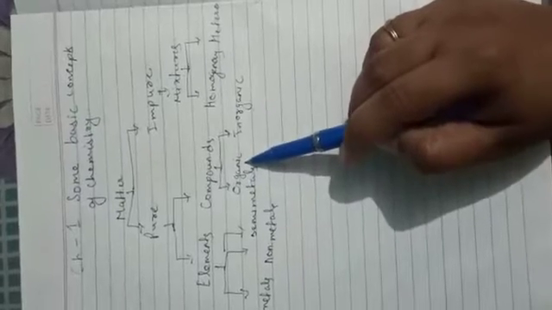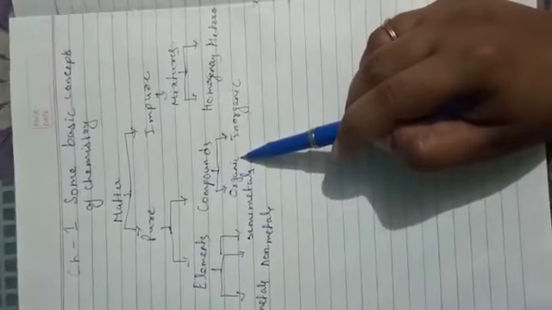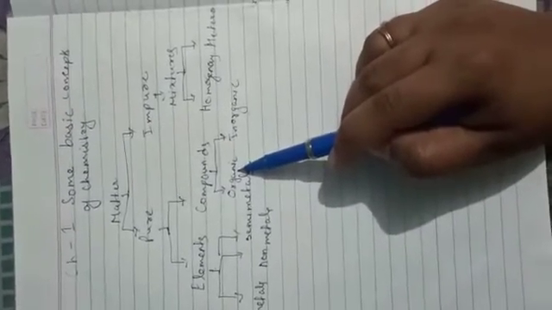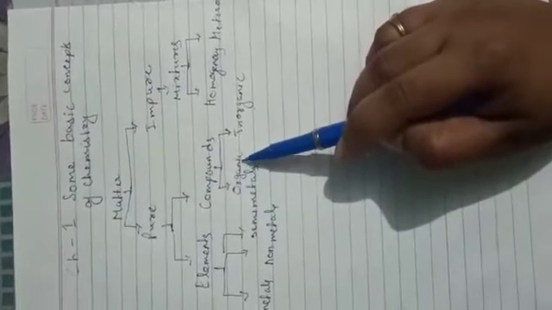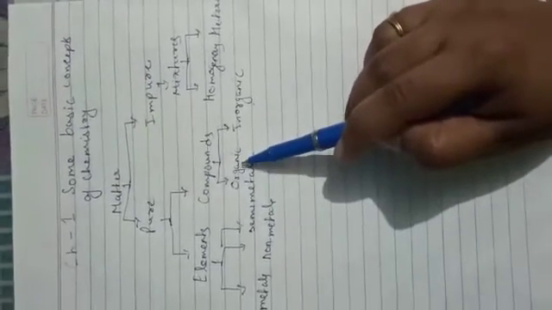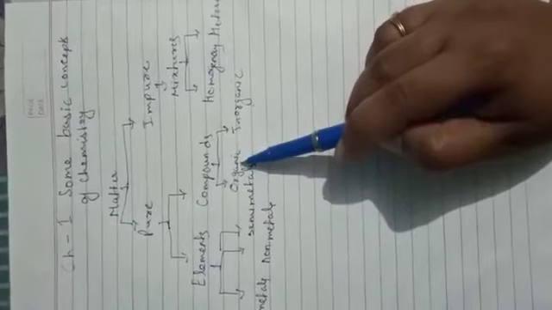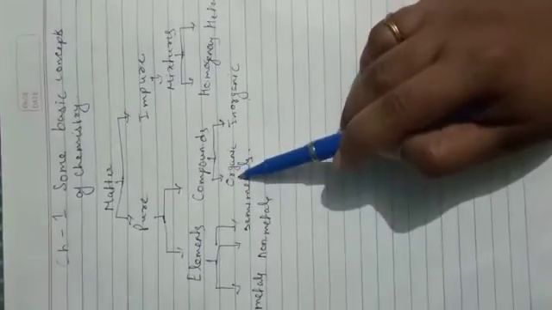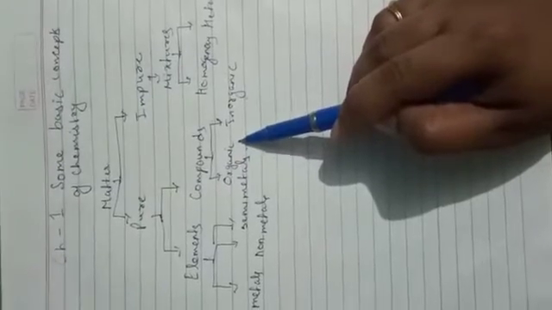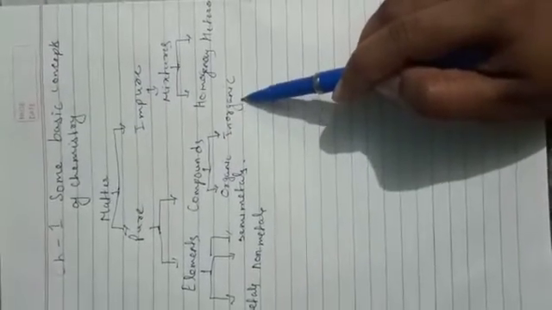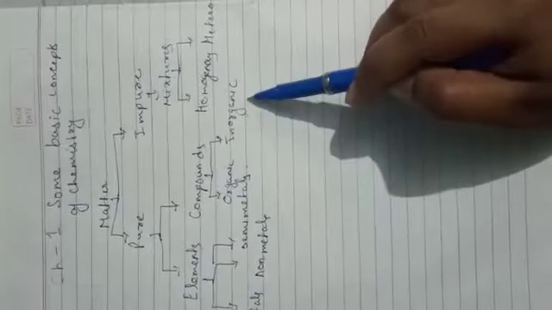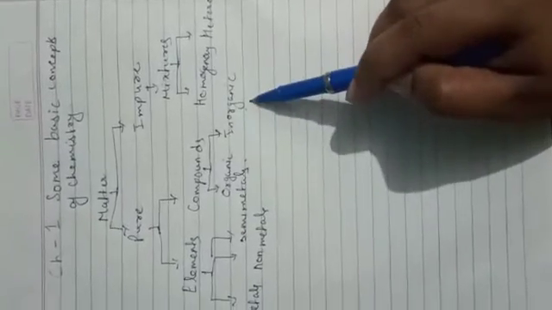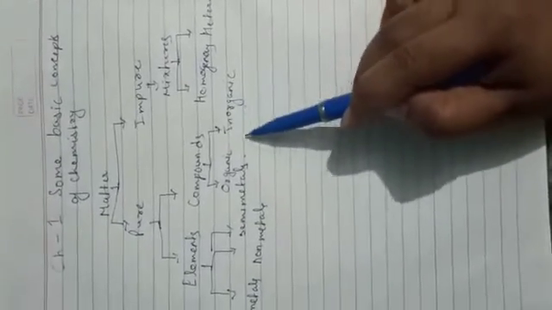Organic compounds are those compounds which are derived from living organisms. That is why it is named organic compound. And inorganic compounds are those which are derived from non-living things.